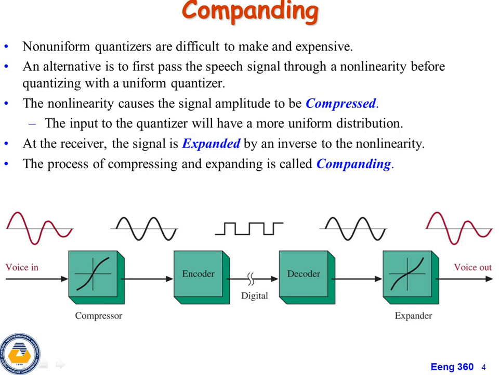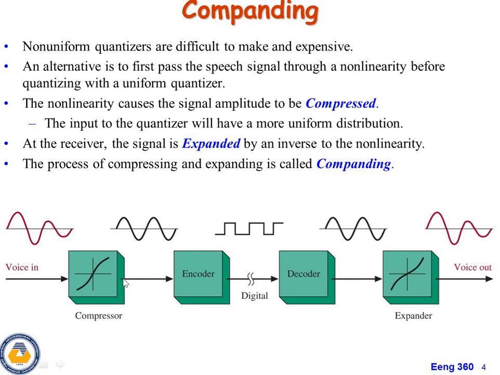Here, let us see a small block diagram. In this case, we are going to observe a compressor and an expander. In this compressor, with the help of the uniform quantizer, we are going to maintain a uniform output signal. Before the compressor, the voice in is not uniform, that means it is a non-uniform signal. After the compressor, we observe a uniform distribution, that means equal amplitude, either positive or negative peak.